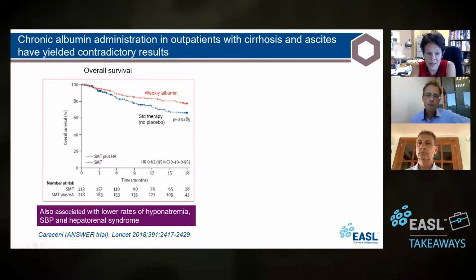But they also found that weekly albumin was associated with lower rates of hyponatremia, SBP, and hepatorenal syndrome. Very important. And they just have a preprint in the Journal of Hepatology that correlates this survival to having high levels of albumin.